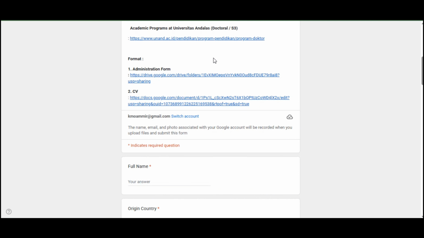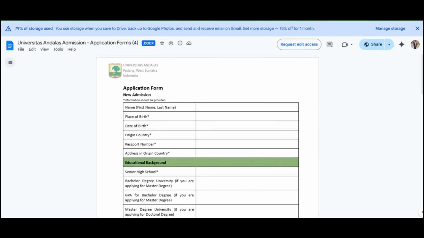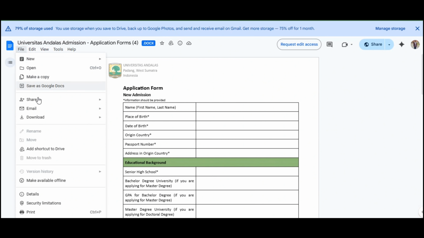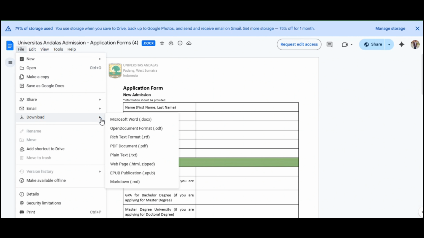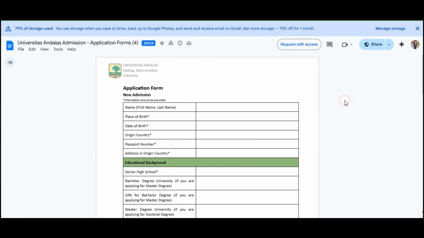Wait a bit for the website to open. Okay, so this is the application form for applying to University of Andalas, and you will be filling out this applicant form. But before that, you need to download it. So you will download this form, and after downloading it, you will fill it in. It's a simple form, not that complex.